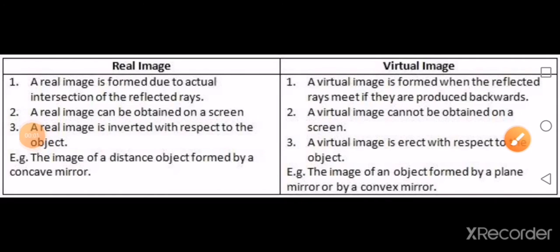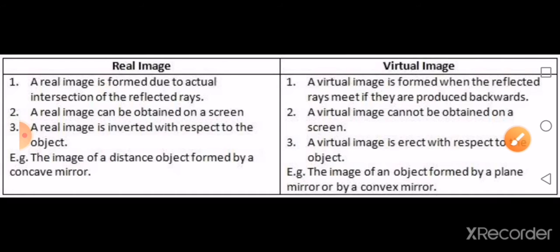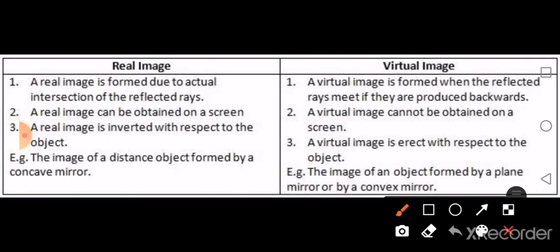Now to start with the images formed by a plane mirror, let us recollect what you have learned in your smaller classes. That is, images formed are mainly of two types, real images and virtual images. Now let us recollect what are the differences between them. Real images are formed due to actual intersection of reflected rays, whereas a virtual image is produced when you extend the rays backward, as they are not actually intersecting.